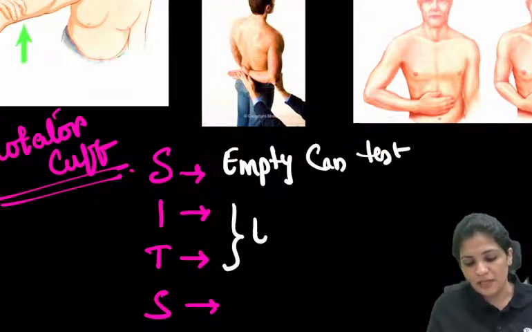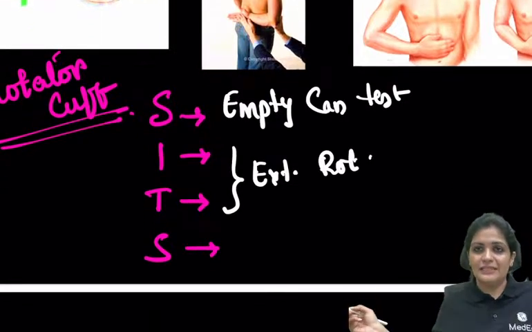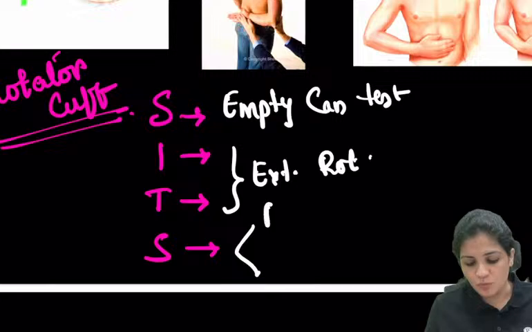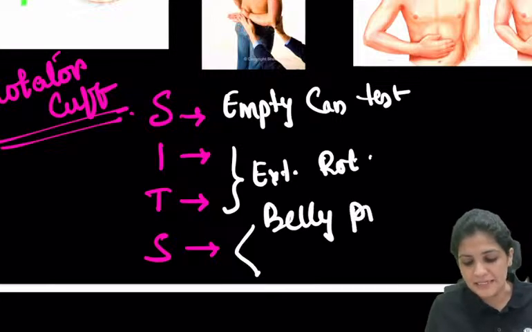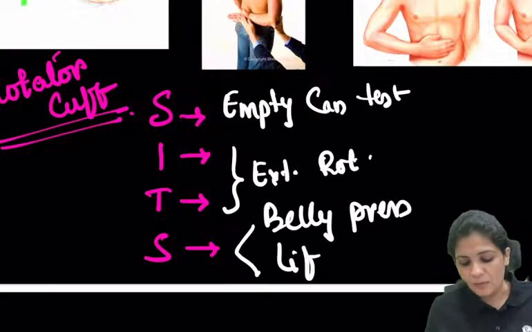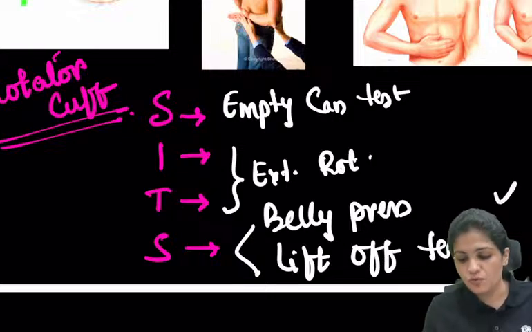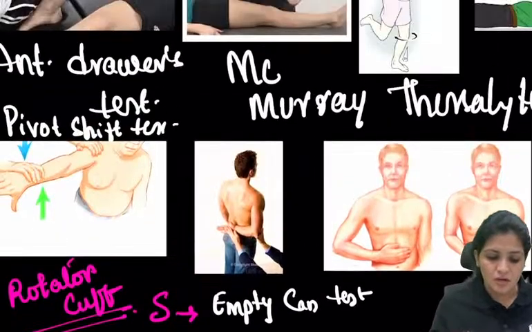And these two, they are external rotators, right? So just you have to see the external lag, that's it. And for subscapularis, we have two. One is belly press and second one is Gerber's lift off test. So two important tests.